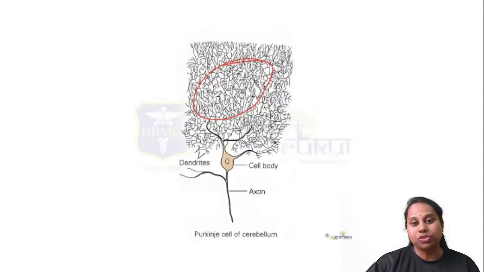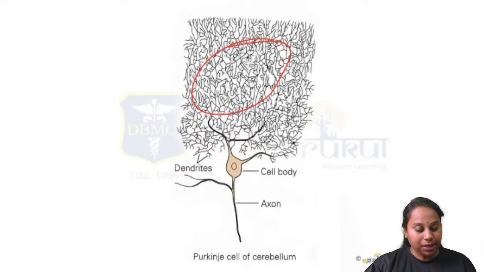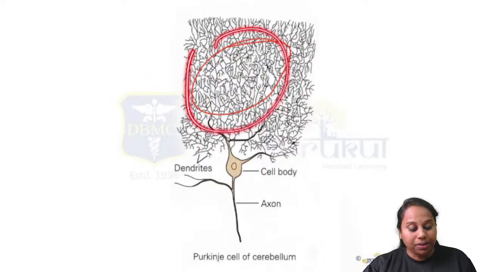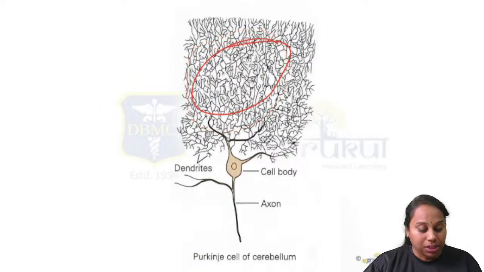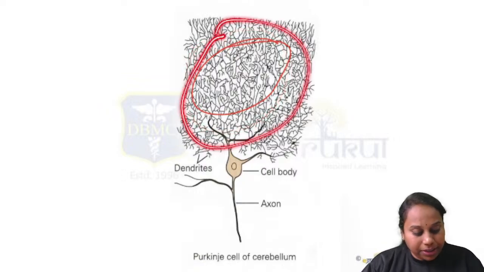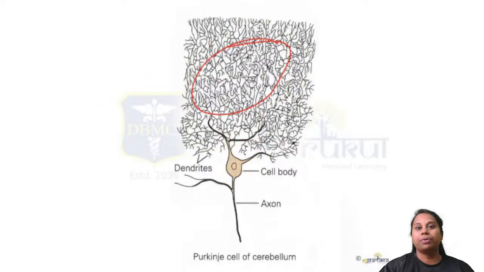So this was the histology image of the Purkinje cell. How will you identify the cells? They are the largest cells of the cerebellum, and their dendrites give a wide diffuse dendritic connection. So if you see multiple dendritic connections like this, then it is a Purkinje cell of the cerebellum.